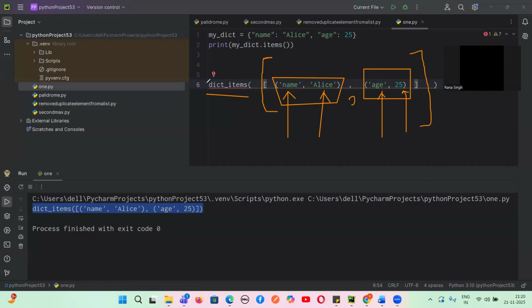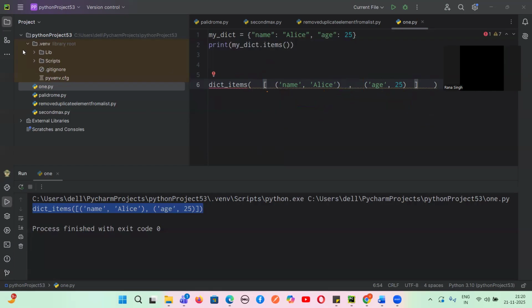You will get a word written as dict item. Are you able to understand? This is how the item output comes. And if I simply print this, then we will not get this dict item. We will not get the output as dictionaries. This is something we see when we are printing.